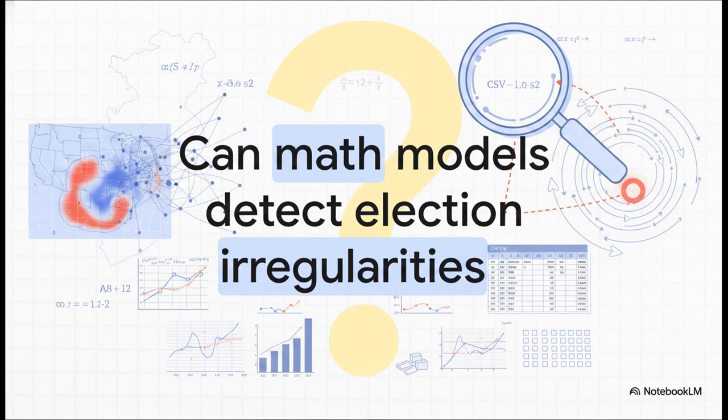Think of it like this. Human behavior, when you aggregate it over millions of interactions, actually tends to leave highly predictable mathematical fingerprints. When an election happens, data scientists can look at the flow of voters, the distribution of ballots, and even the correlation of errors across thousands of municipalities. If something disrupts that natural flow, well, the math highlights it immediately as a red flag or an anomaly. And that is exactly what our source material attempts to uncover today.